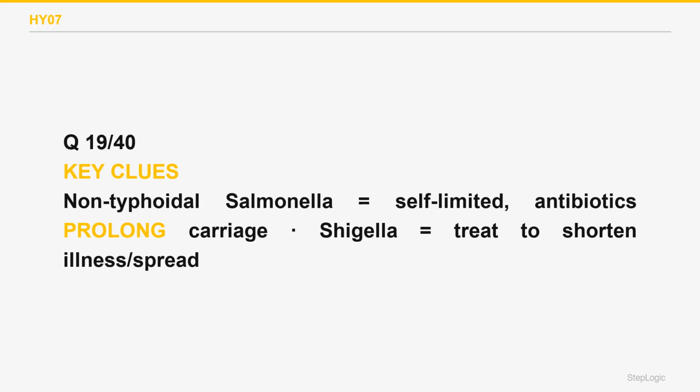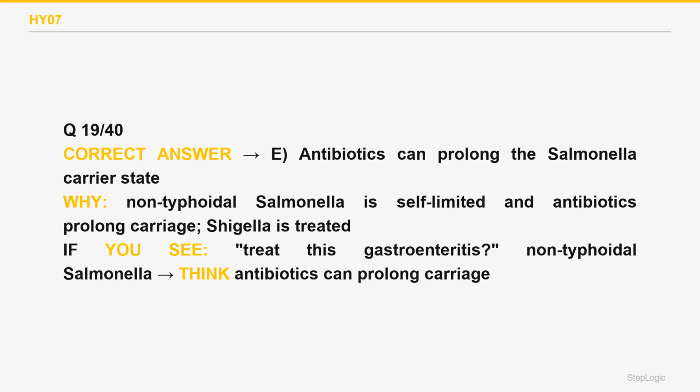For non-typhoidal Salmonella gastroenteritis, antibiotics can prolong the fecal carrier state and are usually withheld in healthy hosts because the illness is self-limited. Shigella, by contrast, is typically treated to shorten symptoms and cut its highly contagious spread. The two are managed differently. The correct answer is E.